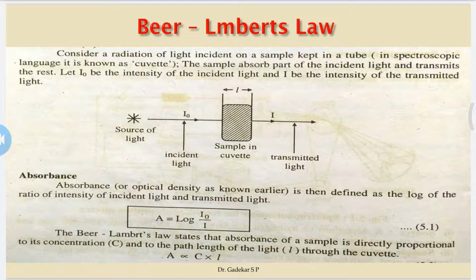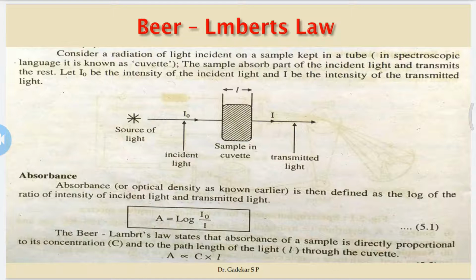Absorbance is equal to the extinction coefficient into the concentration of the solution into the length of the cell. Epsilon is known as the molar absorptivity, or molar extinction coefficient.